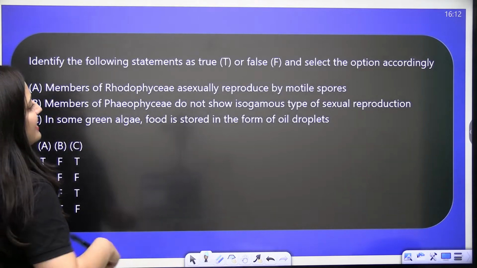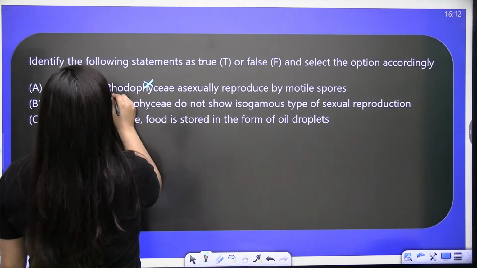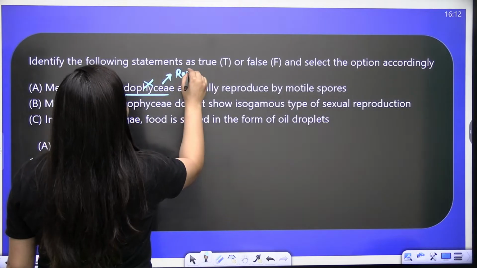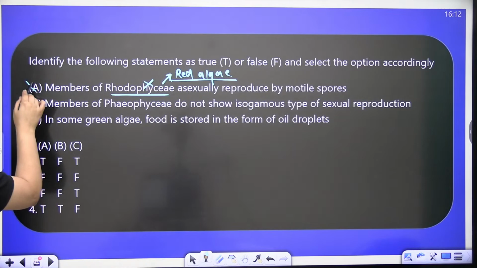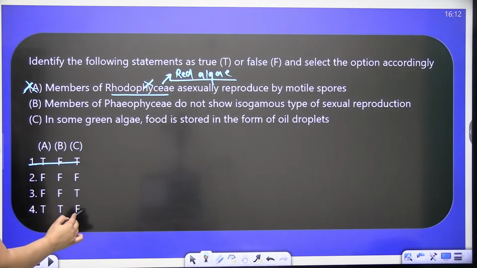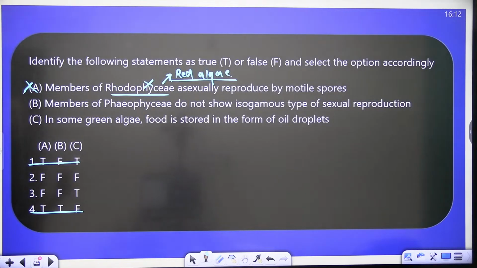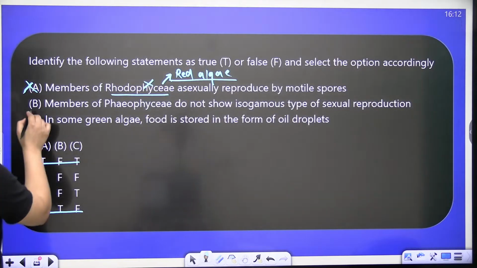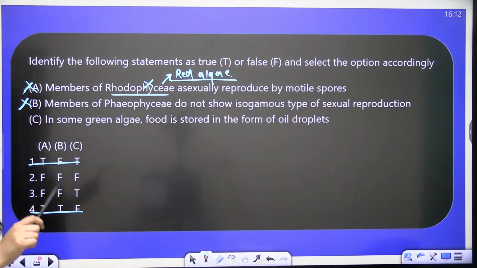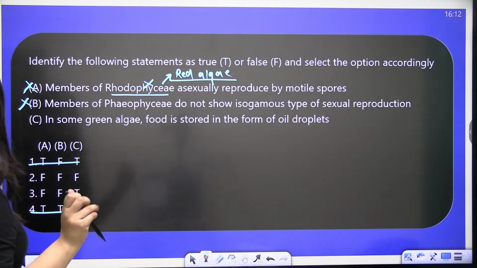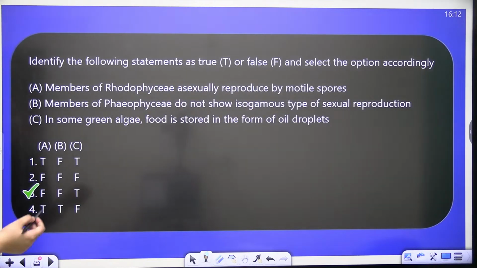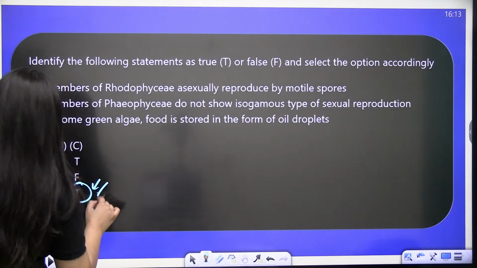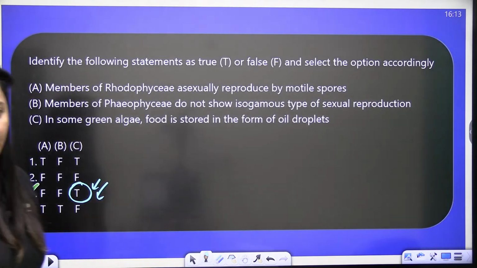Rhodophyceae reproduce asexually by motile spores? No. In Rhodophyceae, you will not find any motile structure in the life cycle. This statement is false, so you can eliminate these options. Members of Phaeophyceae do not show isogamous sexual reproduction. It is also incorrect. In some green algae, the food is stored in the form of oil droplets. Yes, it is true. So here it is the 3rd answer.